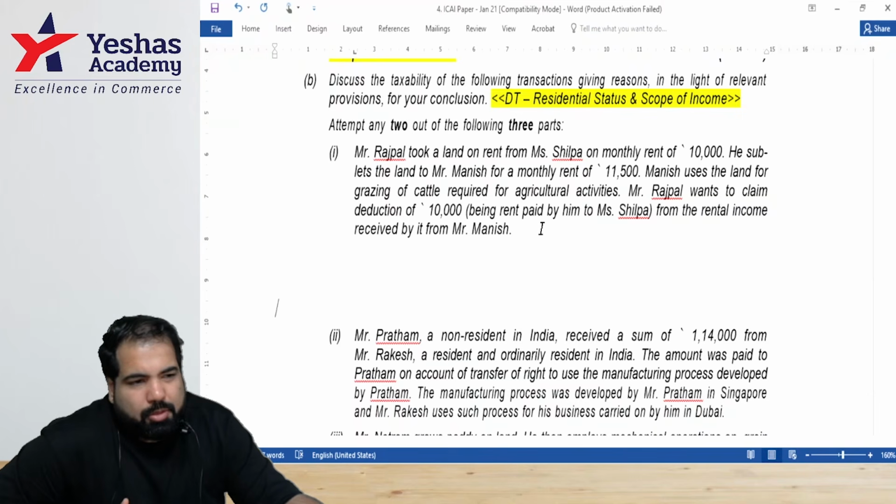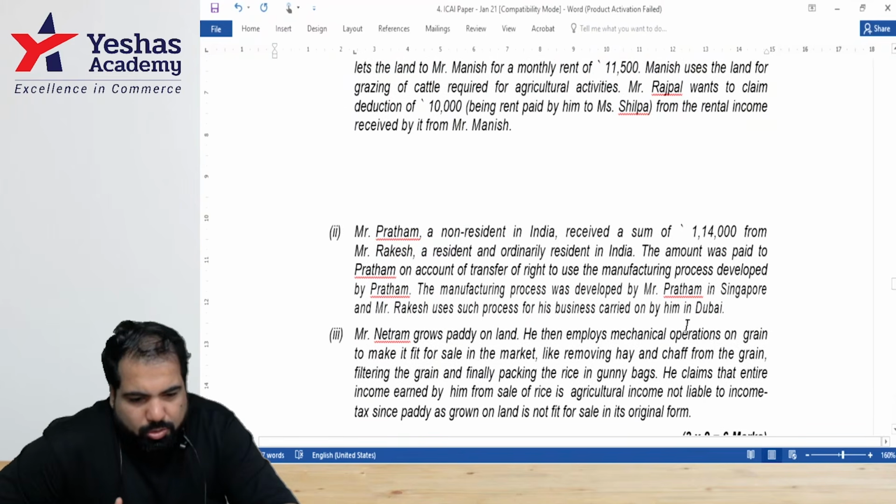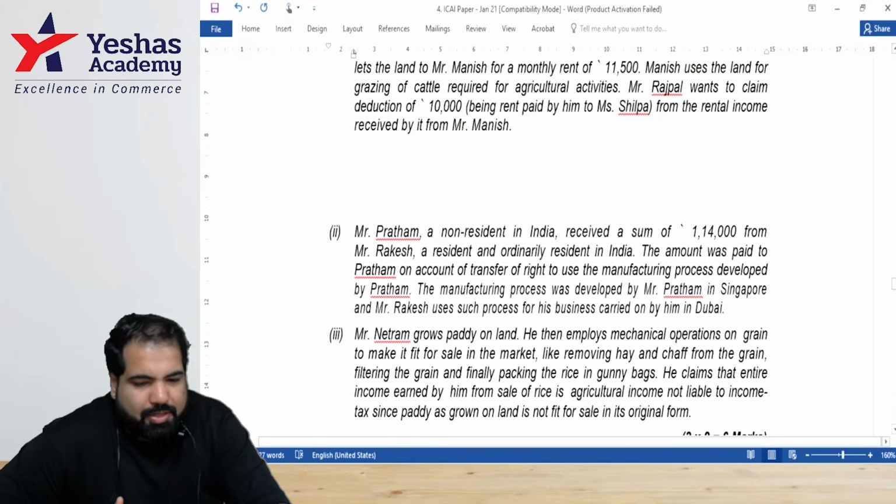Actually, this is not from this chapter. This is from agriculture income. So we'll let this be. But there are some part which has to be from here. Yes, the second part is from here. Let's read the second part.